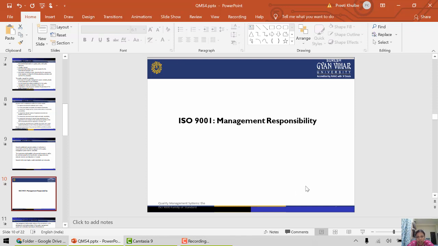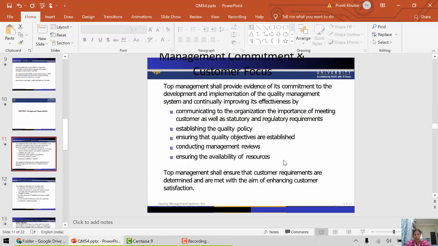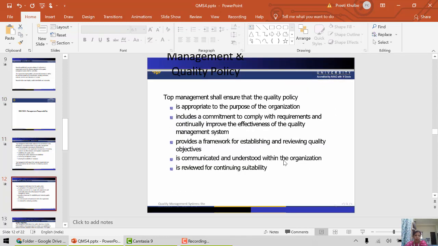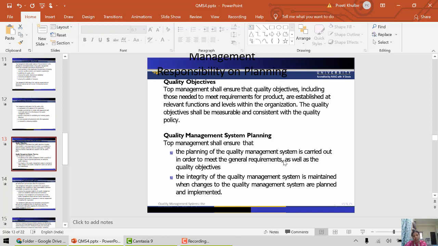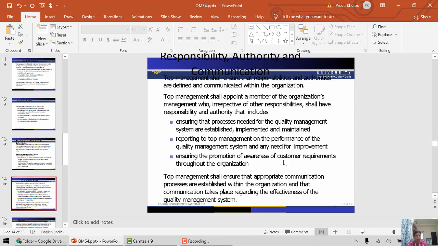Then next we have discussed about the ISO 9001 series, that is the management responsibility as per ISO 9001. So management commitment and customer focus is the first management responsibility. Then management and quality policies, how the role of top management in ensuring the quality policies, this we have discussed. Other than that, we have also discussed about management responsibility on planning. So if you are planning something, so what are the management responsibilities, like quality objective, quality management system planning, etc. Now responsibility, authority and communication of the quality management system we have discussed.